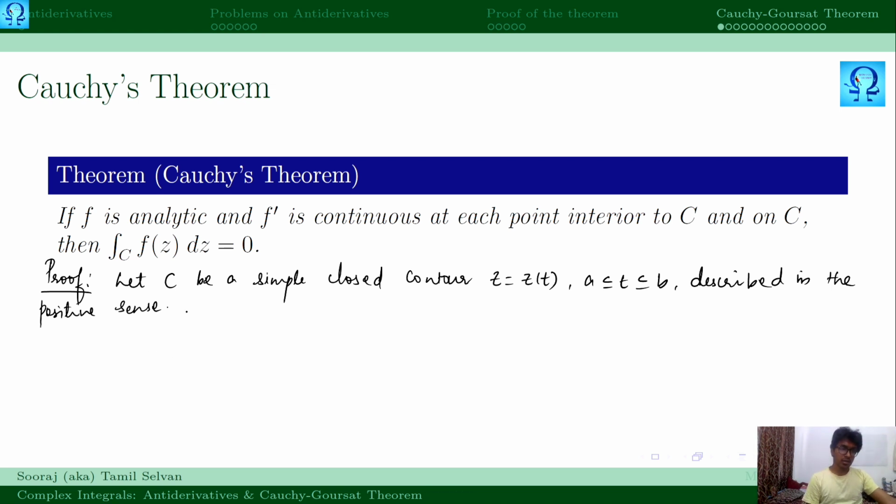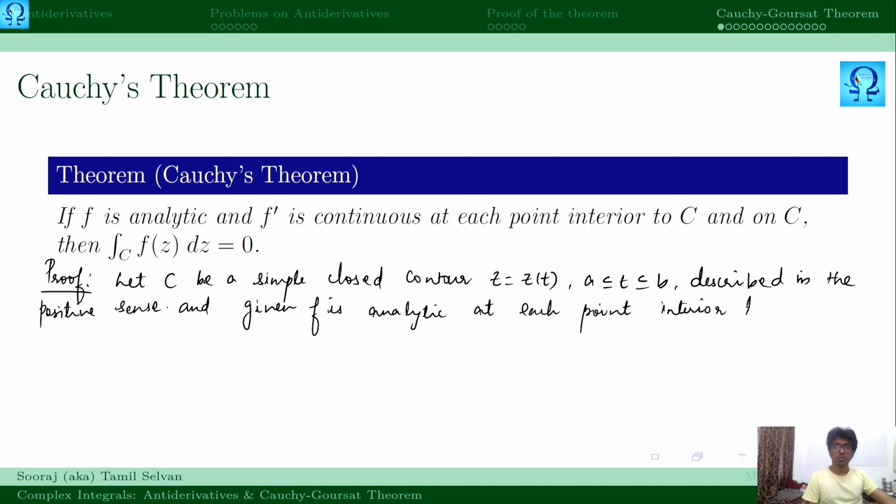And we assume f is analytic at each point interior to and on C. It is actually given, right? So how can we write this integral over C of f of z dz?